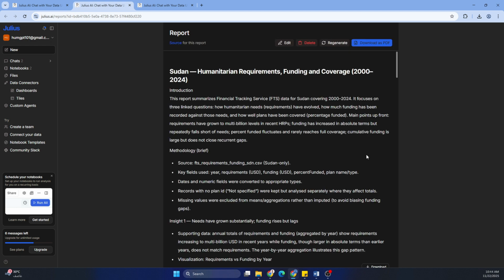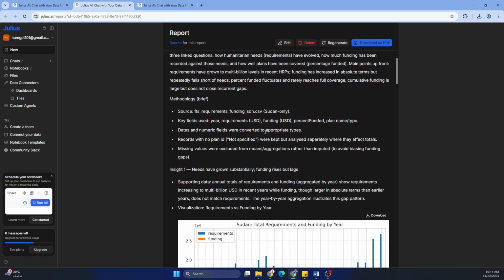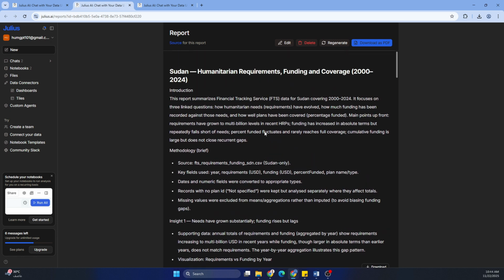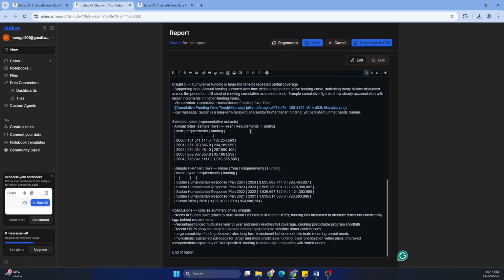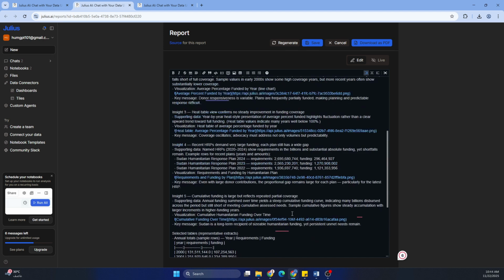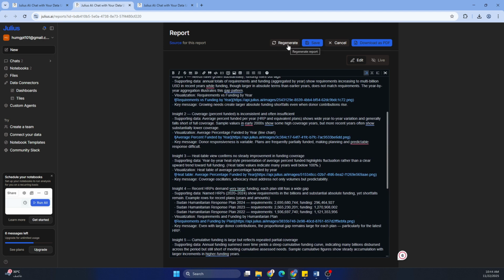Perfect. Now, after a few moments, you see that it has generated the report. So if you want to edit, you can say edit, and you can make any changes to the report you wish. If you want to have your own text, you can bring and paste it here, or regenerate again, or download as a PDF.